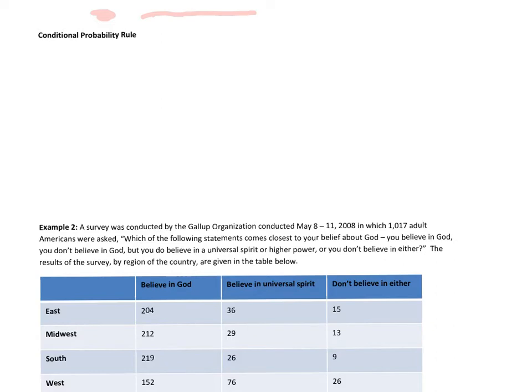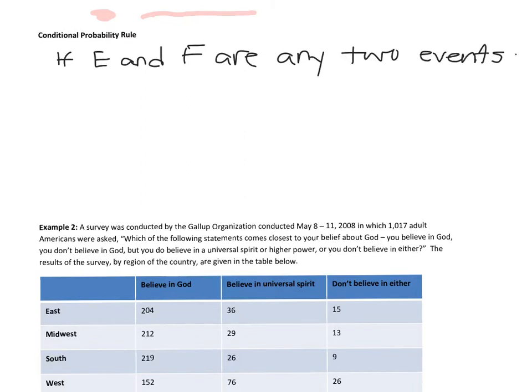All right, so if E and F are any 2 events, our conditional probability rule is going to be as follows.